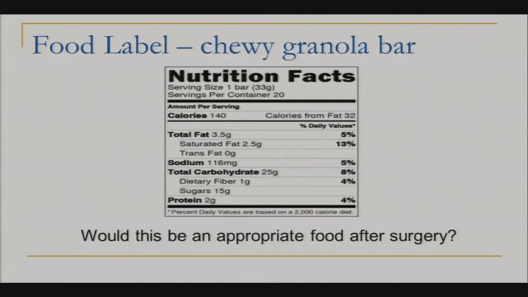So remember earlier, we discussed the 7 to 100 gram ratio for protein. We also discussed that we should not be consuming more than 15 grams of sugar per meal. So let's look at some examples of food labels for some common foods and see if they're appropriate for after surgery. We'll start with this chewy granola bar. The serving size is 1 bar, and there's 20 servings per container, so a box of 20 bars, but you are just going to have 1 bar. Would this be an appropriate food after surgery?